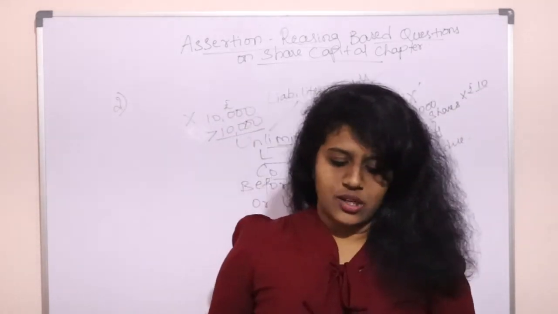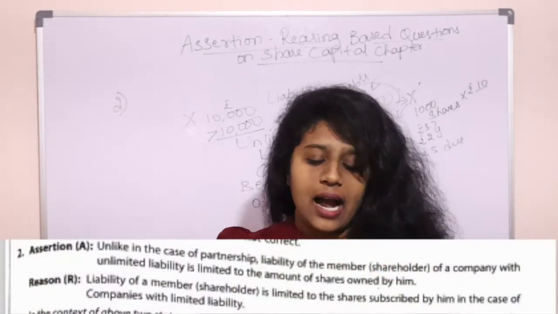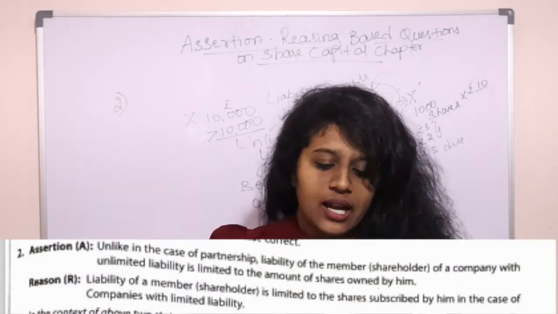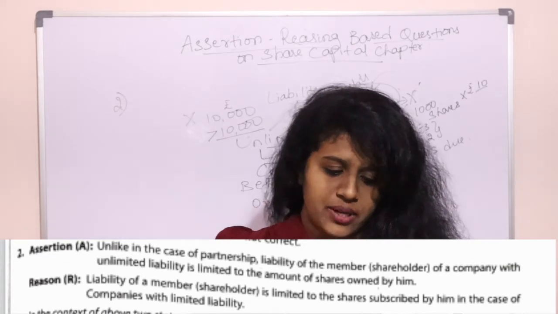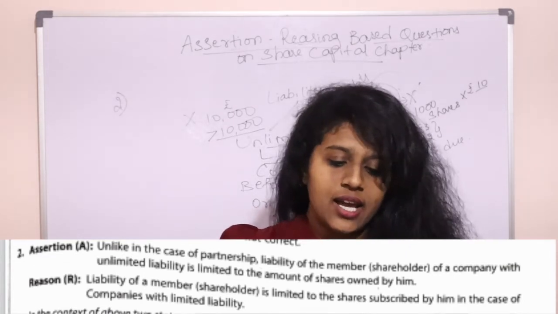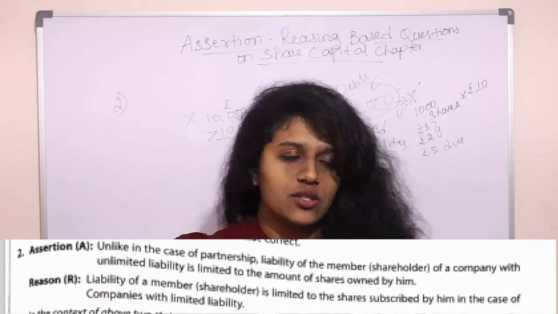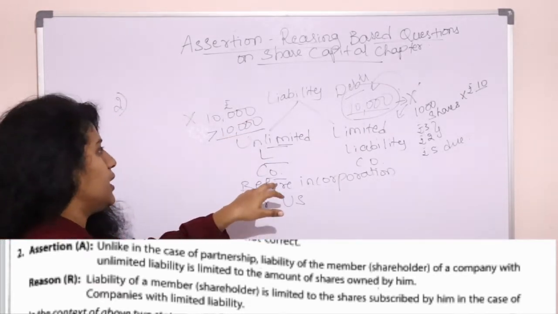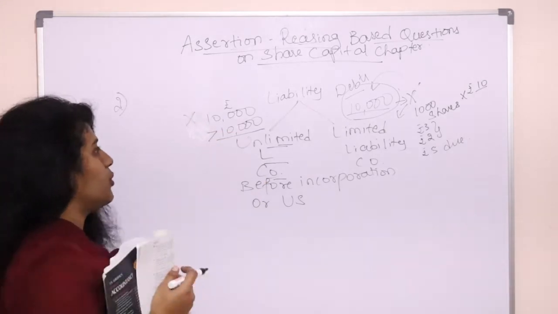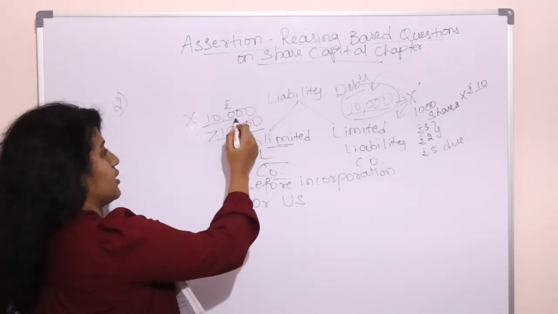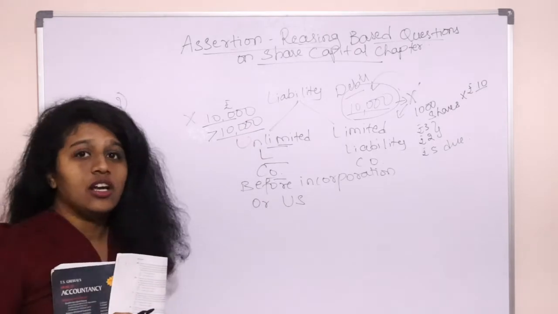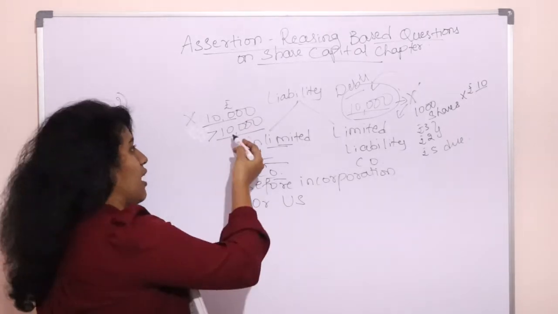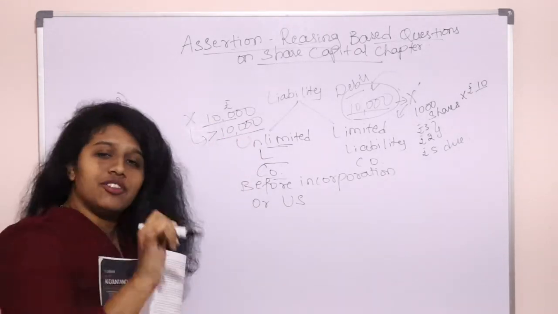Now in this case, the assertion given is: unlike in the case of partnership, liability of the shareholder of the company with unlimited liability is limited to the extent of shares owned by him. They are telling that in an unlimited liability company, the shareholder will contribute only to the extent of 10,000, not more, which is not true. He will have to contribute more than 10,000 if needed.